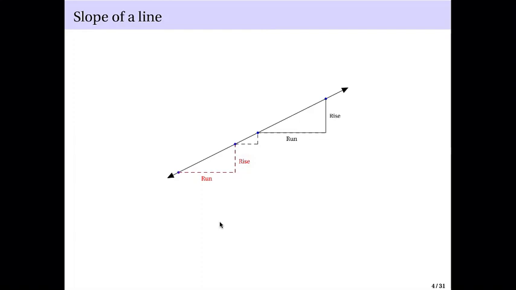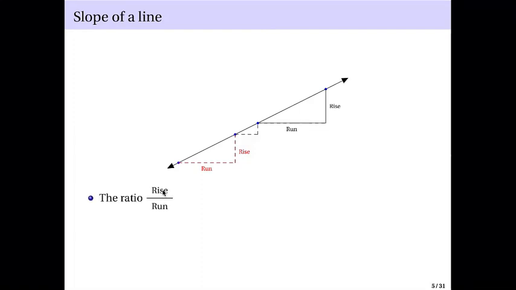Okay? But what we can get from this is that if you compute this ratio, rise over run, in here, in here, and also in here, if these points lie on the same line, this ratio rise over run will remain the same. And this ratio rise over run measures the steepness of the line.